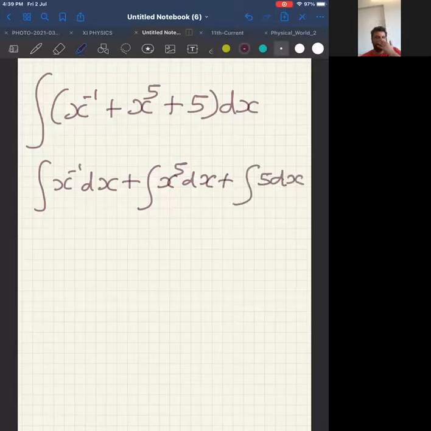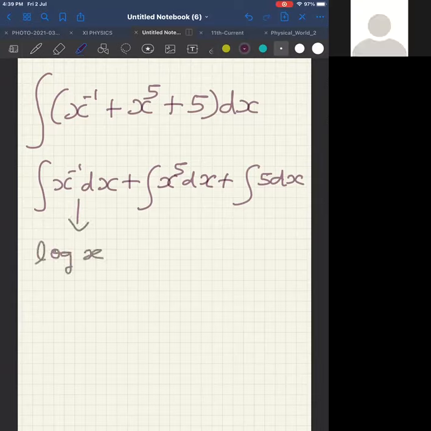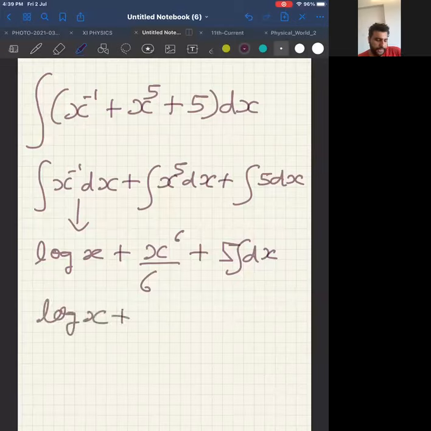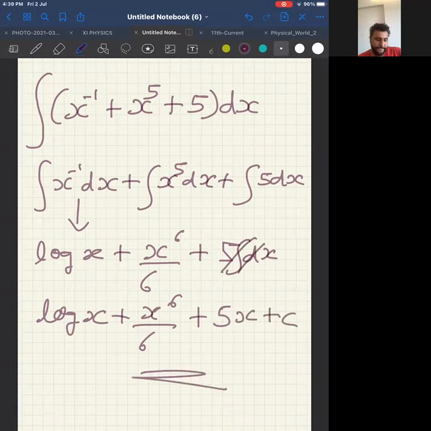Correct? Everyone look at the screen. Getting this? Now, integration of x minus 1 dx is log x. Yes. Plus integration of x power 5 dx is x power 6 by 6 plus 5 is a constant outside integration of dx. Now, log x plus x power 6 by 6 plus 5 integration of dx. Look at this. Integration and differentiation cancel. This is the answer. Tell me, are you getting